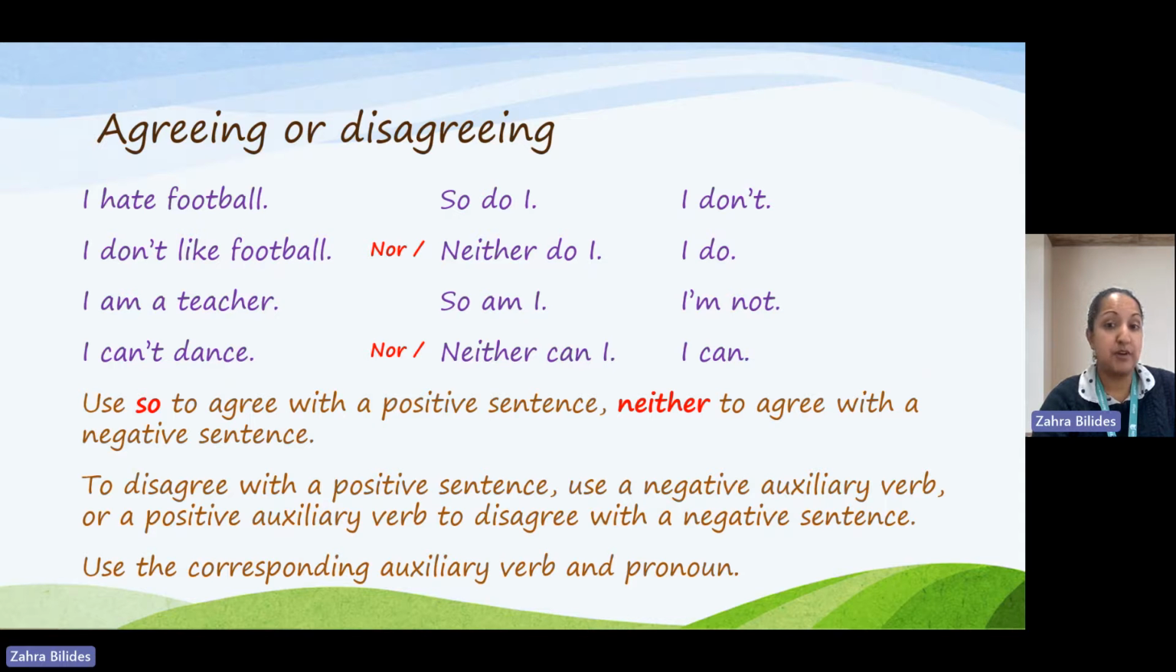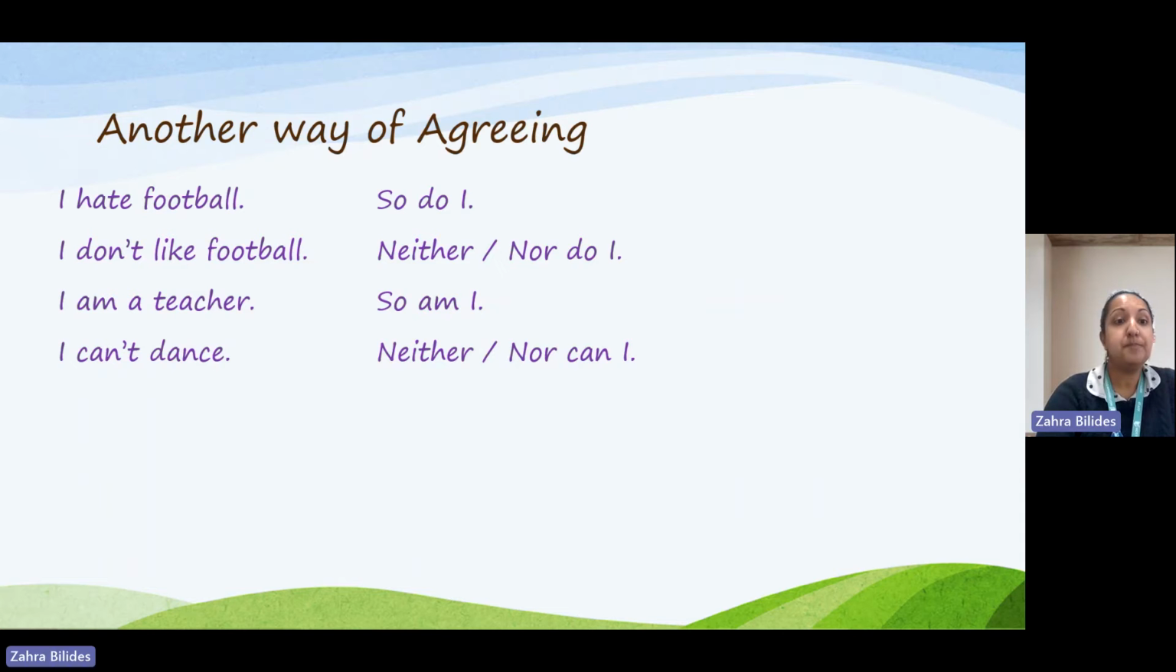And we must always use the corresponding auxiliary verb and pronoun. So, for example, with normal verbs, we would use do or don't. With the verb to be, we would use am, is, or are. And with modal verbs, we would use the same modal verb. And we would obviously keep it in the same tense. So if someone says, I hated football, and you want to agree about the past, you would say, so did I.